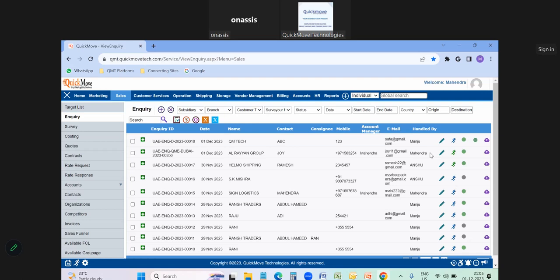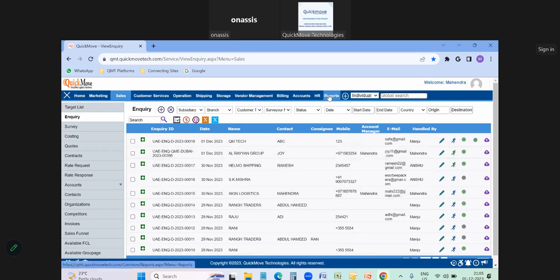For example, the sales team will be meeting at the customer location and want to update all the details related to the customer. At that time they can't carry a laptop, so they can use a mobile or tab. Got it, right? The modules you're seeing on the screen will be restricted. CRM will be given to the sales team, ERP to the operations team, and accounts to the finance team.